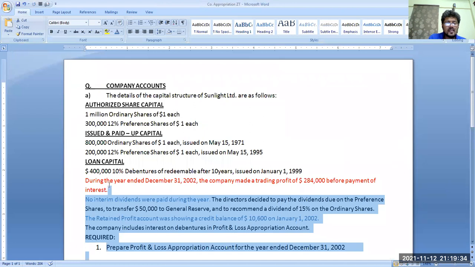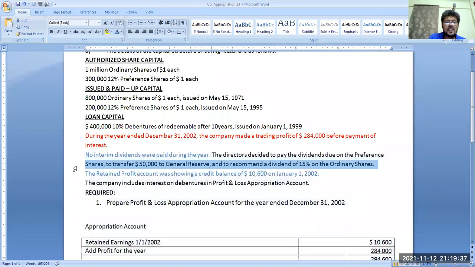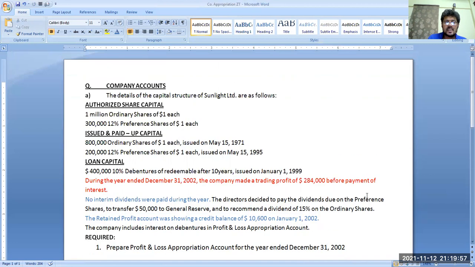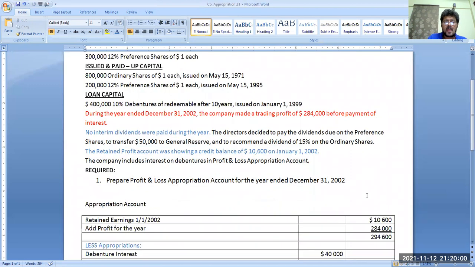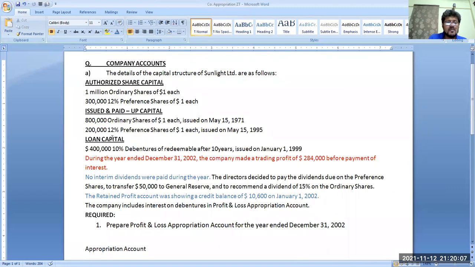Now, no interim dividend. Sometimes when a company earns unusual profits, for the sake of the goodwill of the company, they give interim dividends to the shareholders. But this company has not given any interim dividend. Now we have to pay the final dividend on the preference shares. Now, dividend on the preference shares is how much?